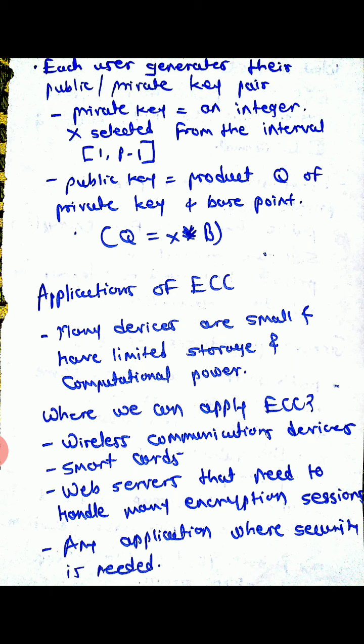Especially at a high level of security, AES, the Advanced Encryption Standard, uses 256 bits, ECC uses 512 bits, and RSA uses 15,424 bits. So this is one of the main advantages of ECC over RSA, and therefore it is faster than the RSA algorithm.